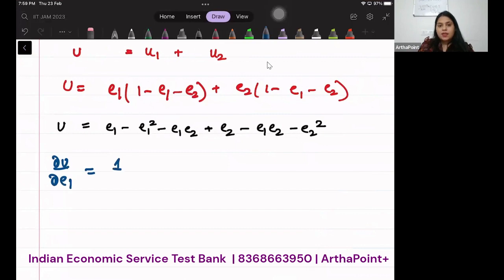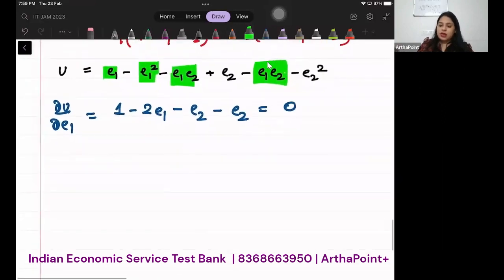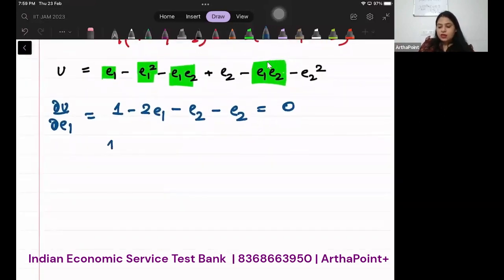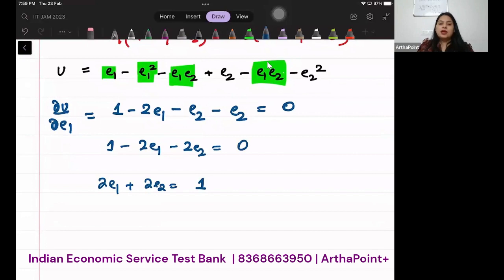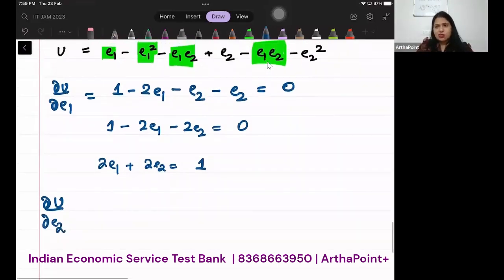What will happen? 1 minus 2E1 minus E2 minus E2 equal to 0. I've solved this: E1, E1 square, E1 E2, E1 E2. Here all E1 is coming, so I can differentiate with respect to E1. So what will come? 1 minus 2E1 minus 2E2 is equal to 0. So I will get 2E1 plus 2E2 is equal to 1. Now, just think about this. When you differentiate it with respect to E2, then also you will get the same equation. Let's check this.